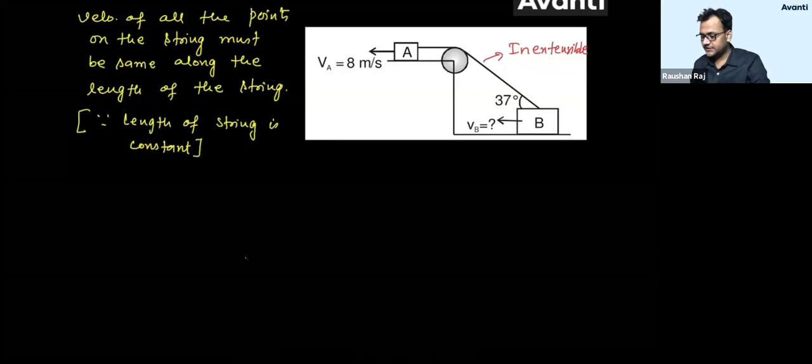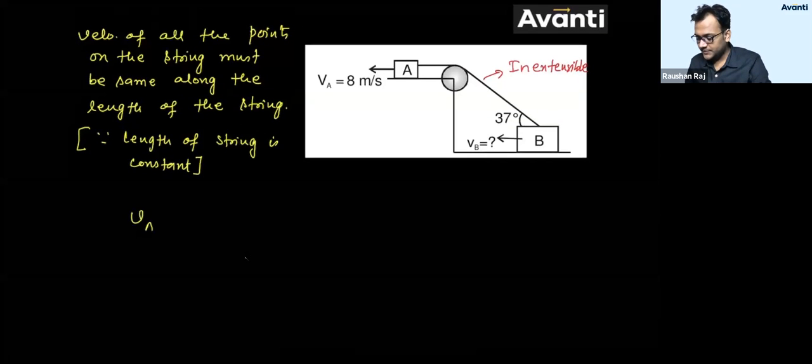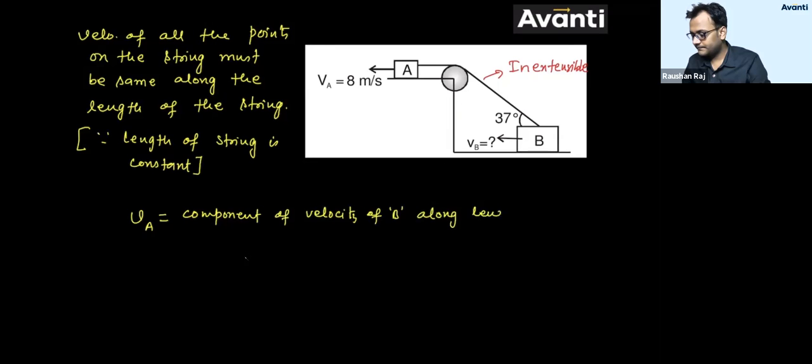If we consider this, can I write velocity of A must be equal to component of velocity of B along length, right?